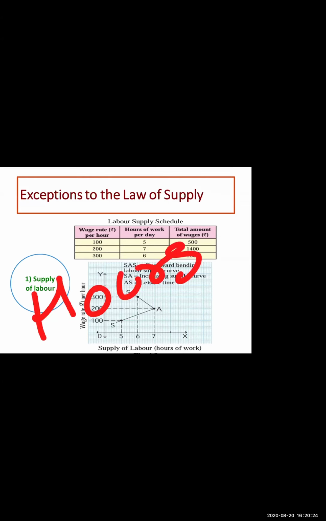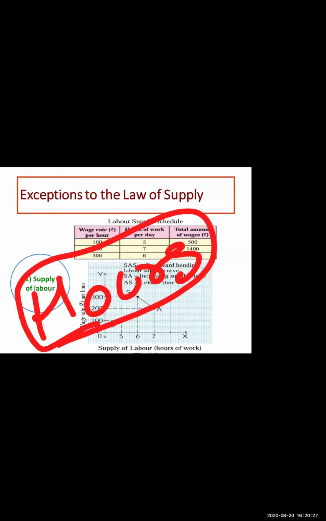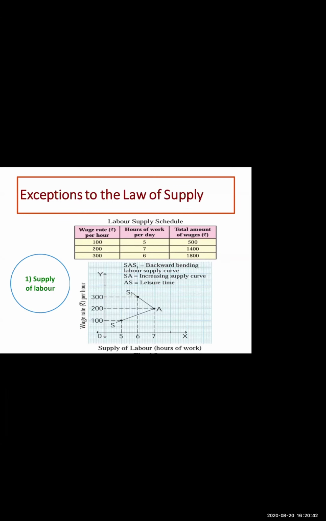Okay. First of all, I will tell you the meaning. Then we will understand the labor supply schedule. Then we will analyze its graphical representation, and then the conclusion of this particular content. Okay, so let's start. Labor supply is the total number of hours that workers are willing to work at a given wage rate, as you all said. It is represented graphically by a supply curve. S1 is the supply curve in this particular diagram.